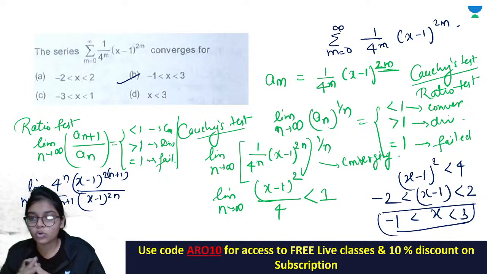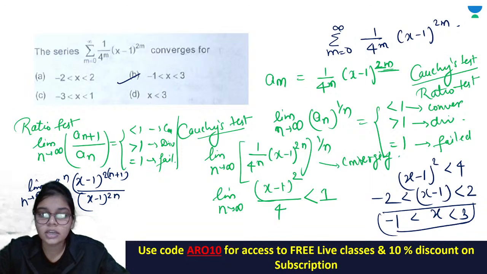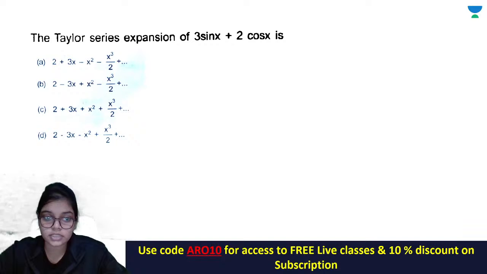The answer will be same. Okay, there will be no change in the answer because the converging criteria for both are resulting you to the same direction. ठीक है, तो दो टेस्ट जो हैं आपके, रेशियो और Cauchy's, वेरी इंपॉर्टेंट. ठीक है, Cauchy's टेस्ट इज यूजफुल फॉर पावर सीरीज. ठीक है, पावर सीरीज के लिए बहुत इंपॉर्टेंट है Cauchy's टेस्ट.